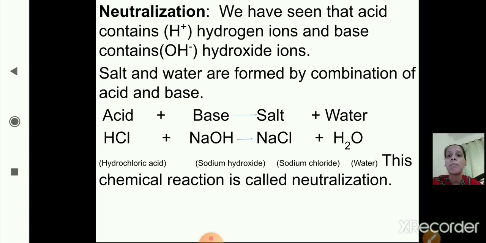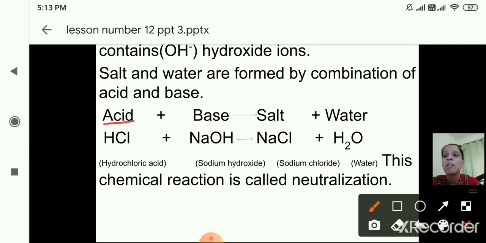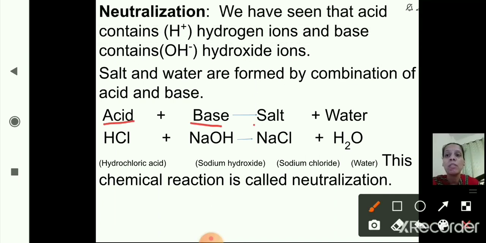What is the meaning of neutralization? We have seen that acid contains H plus, that is hydrogen ion, and bases contain OH minus, that is hydroxide ions. Salt and water are formed by combination of acid and base. Now see the reaction: acid plus base gives salt plus water.